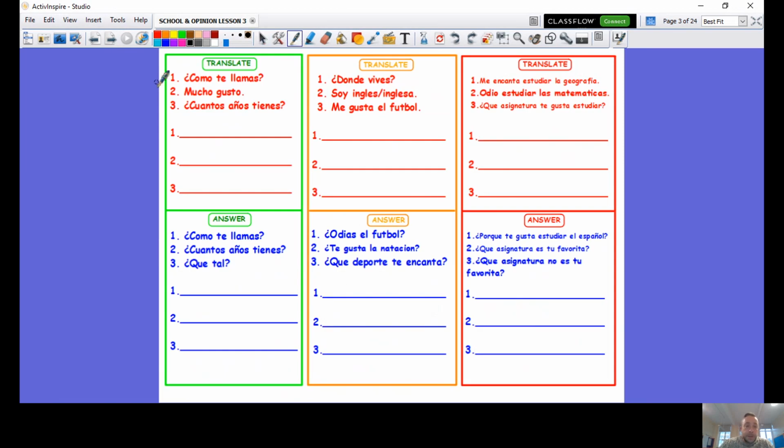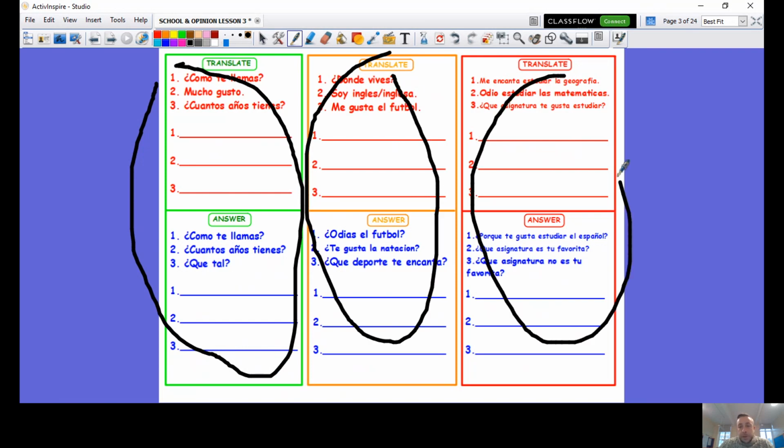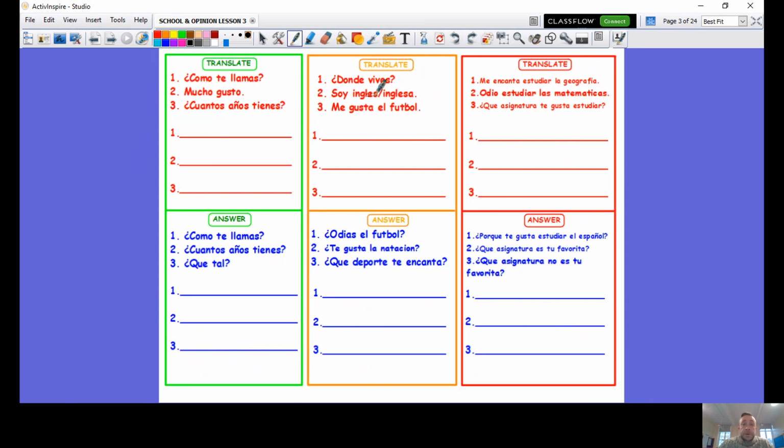As you can see, there is a green section, an orange section, and a red section. Each section gets progressively harder. So this section, we should all be able to do well. This section, we should all be able to do. And this section, we're hoping we can all do.